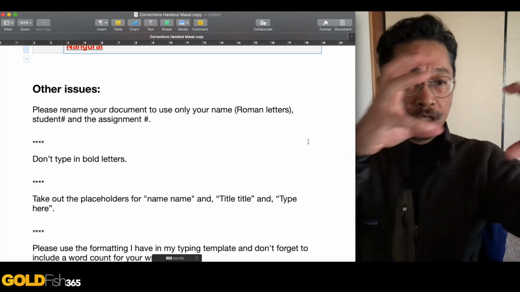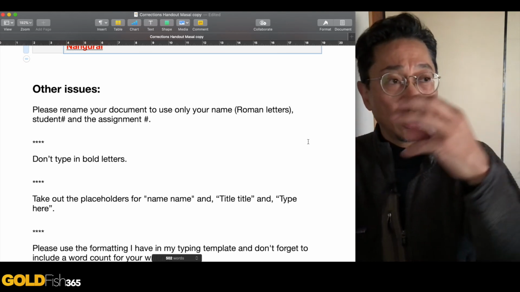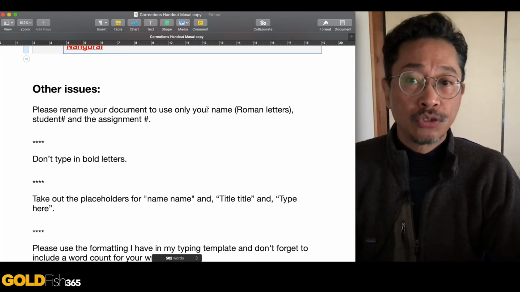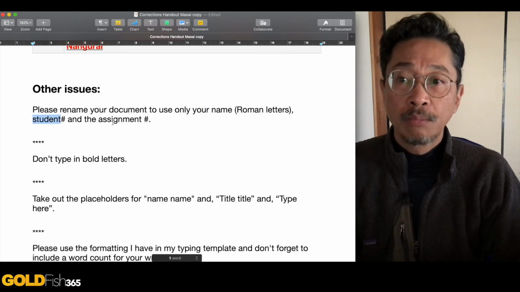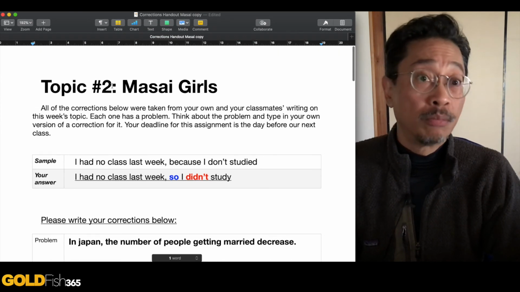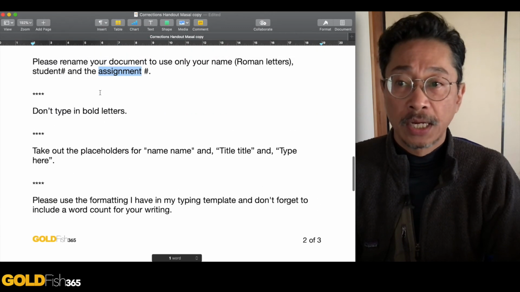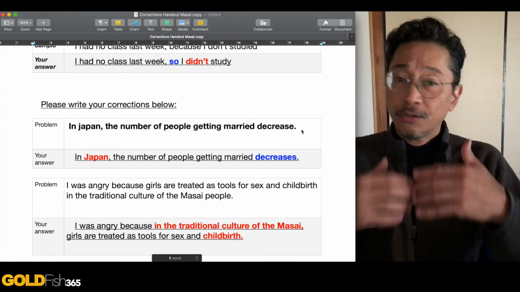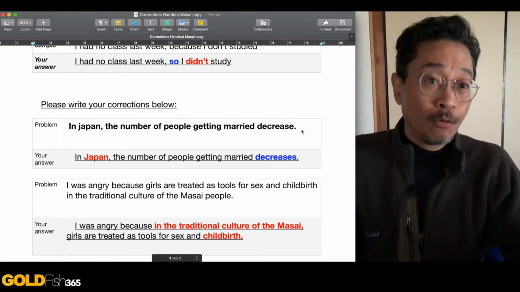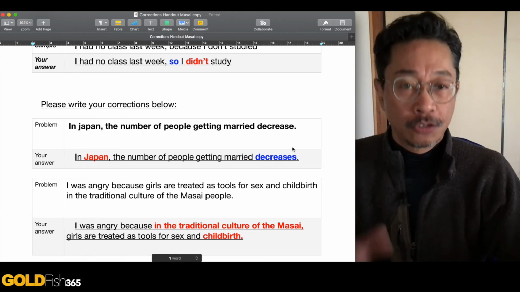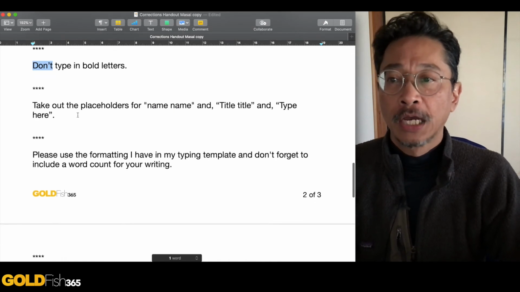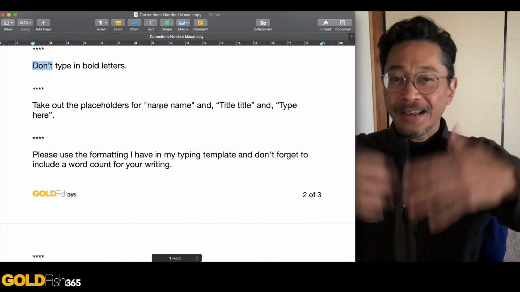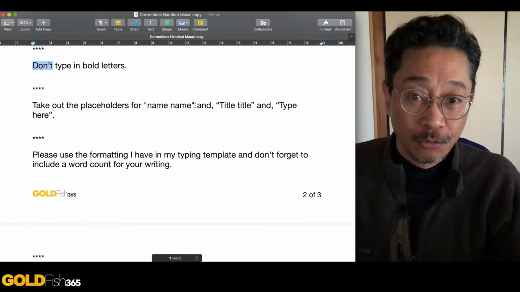A couple of other things I want to talk to you about. A lot of you are still just taking my document, the typing template, and just resubmitting it without changing the name. Change the name, okay? Use your name in Roman letters, your student number, and the assignment number. The assignment number in this case was number 2. Make sure that you use that for the title. Don't type in bold letters. This was the actual text that I corrected. I don't know why you're typing in bold letters. Just write it in normal fonts, okay? And take out the placeholders where it says name, title, and type here. Take them out. That was just a place to tell you where you were supposed to type.